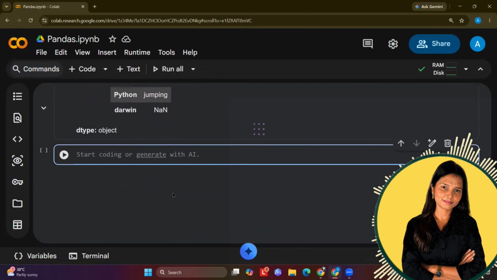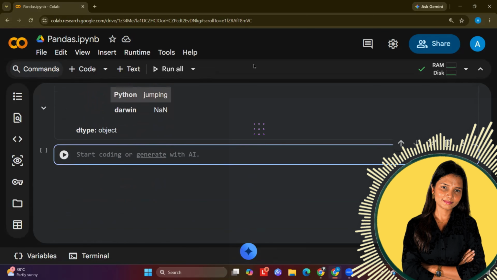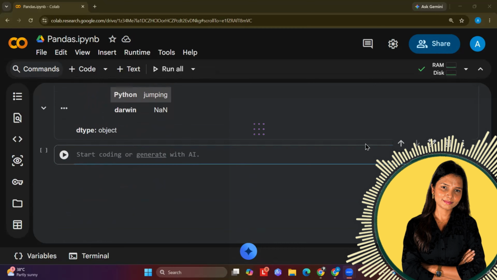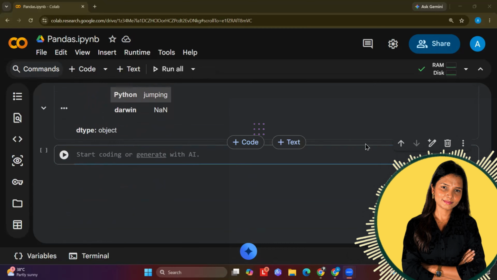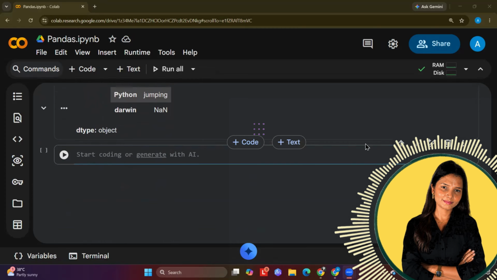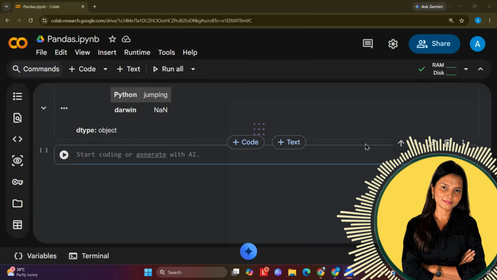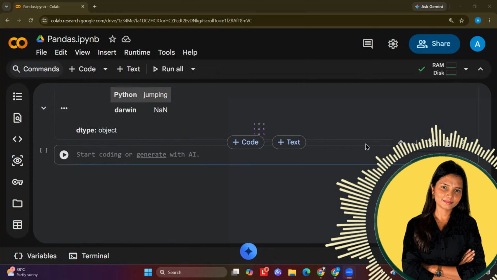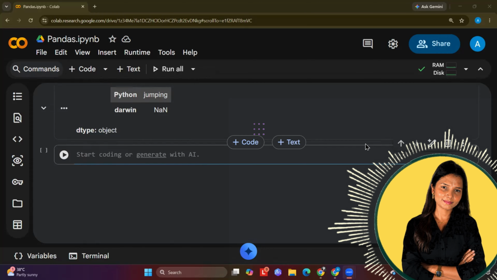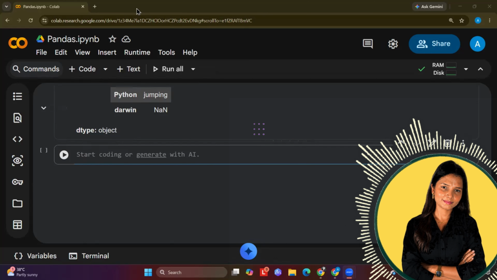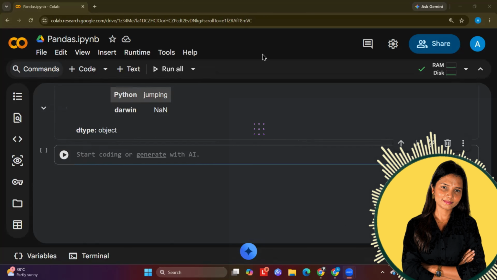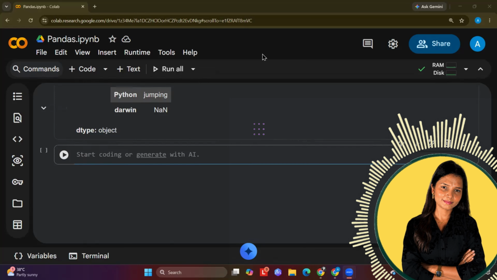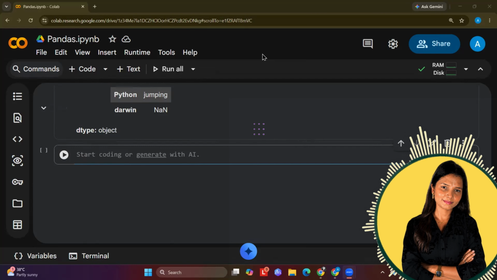Now, you have so many different functions within Python Pandas, but I believe those functions should be learned when we are creating the project, because at that time it makes more sense. So we will pick up a data set now and work on that data set so that it becomes more meaningful. To save time, I am going to open the file in which I have the data and the code cells, and we will just focus on understanding. I believe this is how you are going to save your time and learn efficiently as well.